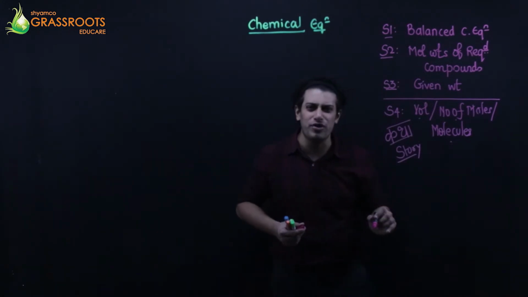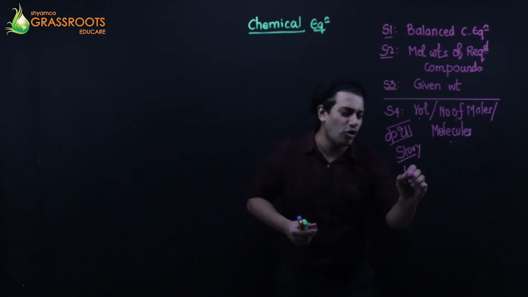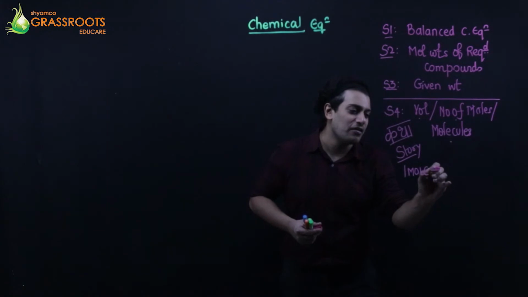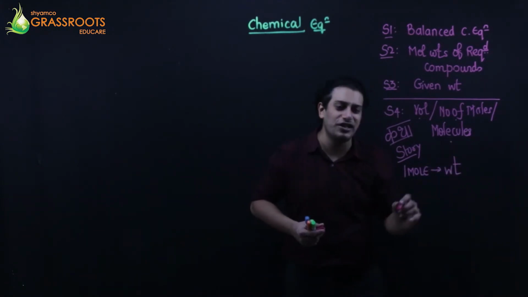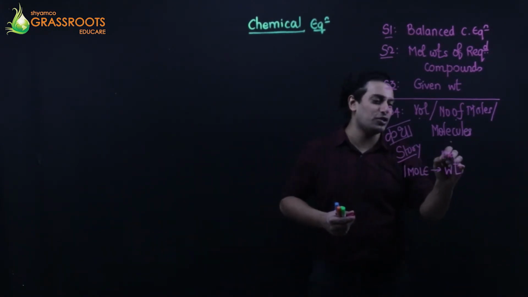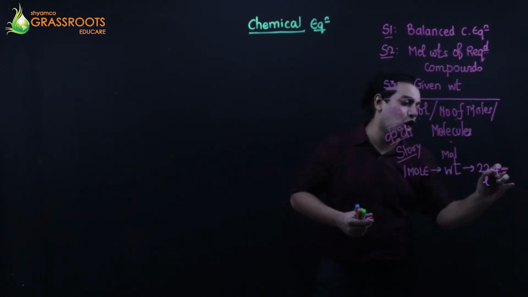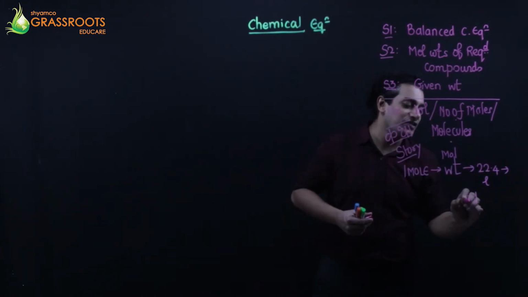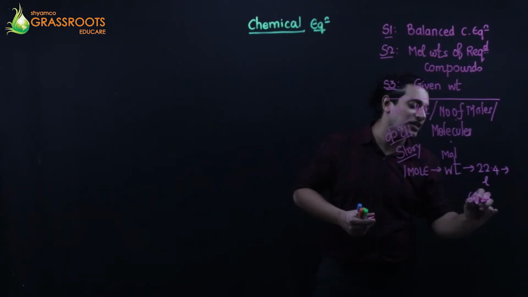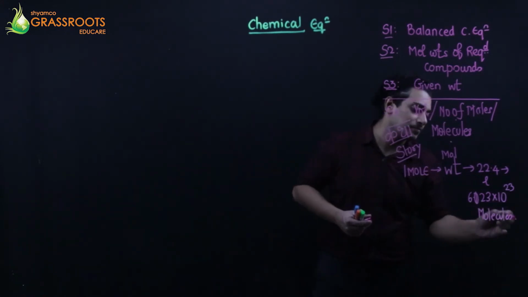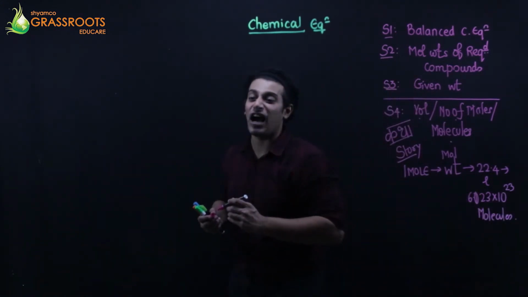Of course you do remember. 1 mole of any substance weighs its molecular weight, occupies 22.4 liters, occupies 6.023 into 10 raised to 23 molecules. You remember, this is called katha.